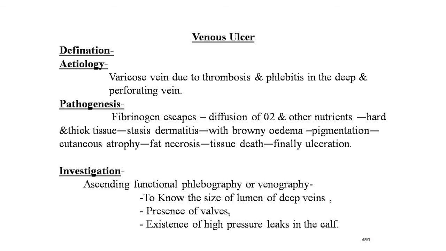The investigations in venous ulcer are ascending functional phlebography and venography, to be done to know the size of the lumen of the deep veins, the presence of valves and incompetency, and the existence of high-pressure leaks in the calf. All these are detected on the phlebography or on the venography.